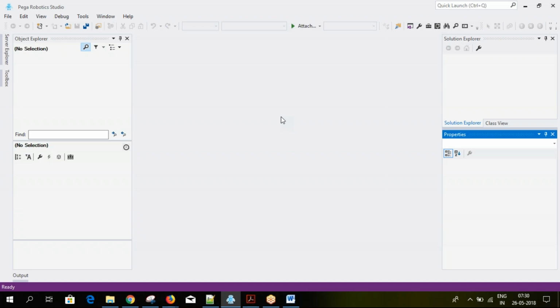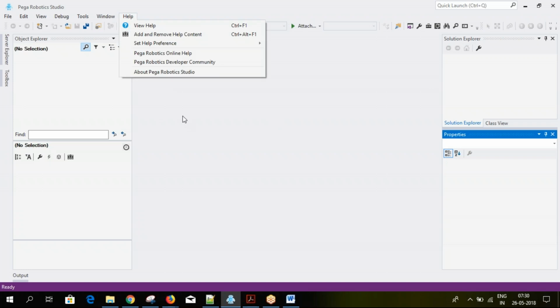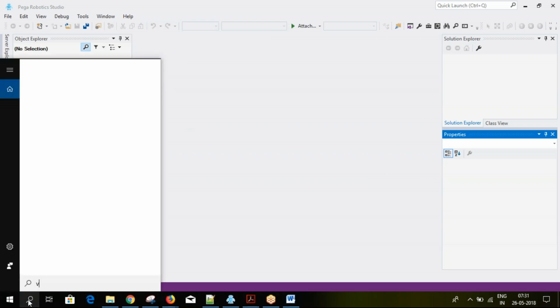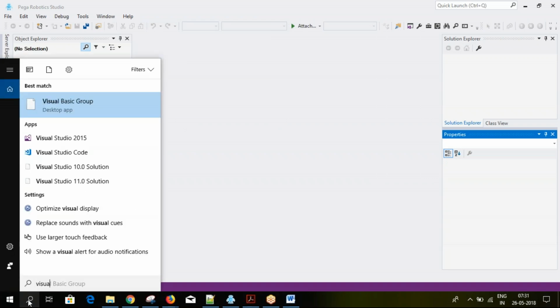The only thing, as I said, is that prior experience on the .NET platform is sufficient. This is Robotics Studio, and if you go to Visual Studio, it is completely the same.